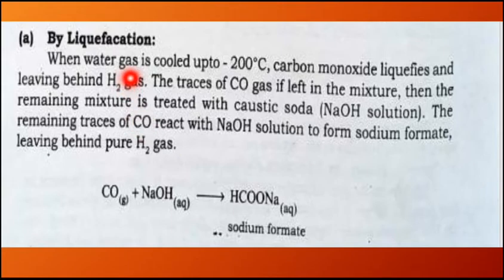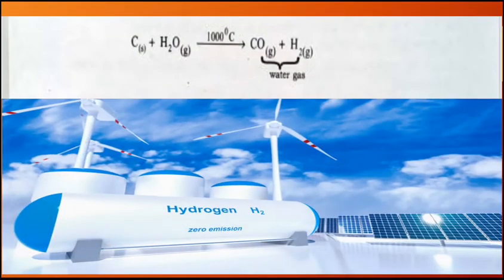Now there are some other methods as well. Water gas is a very good fuel. The water gas that we have prepared by passing steam over coke is a very good fuel and is also used in the preparation of methanol. Methyl alcohol is commonly known as methanol.